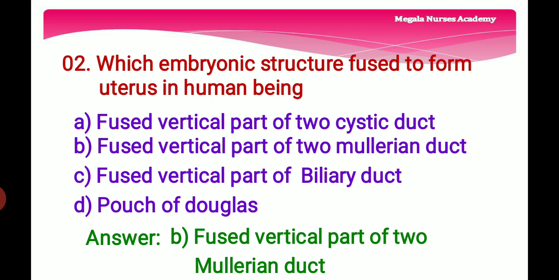Because the Mullerian ducts are the progenitors of the upper female genital tract and develop into the fallopian tubes at their cranial end and fuse to form the uterus and the upper part of the vagina at the caudal end. So the right answer is option B, fused vertical part of two Mullerian duct.